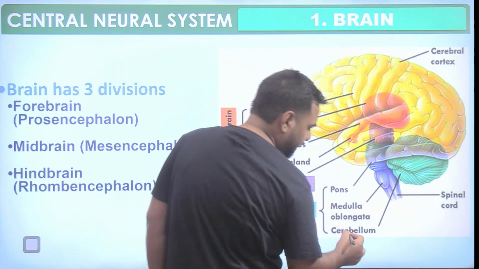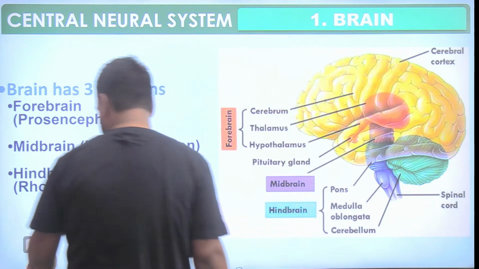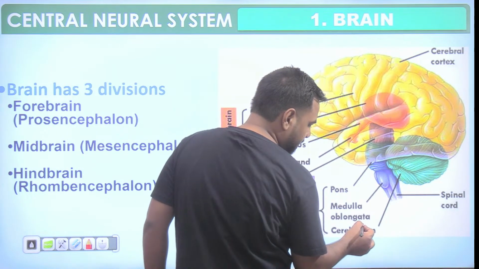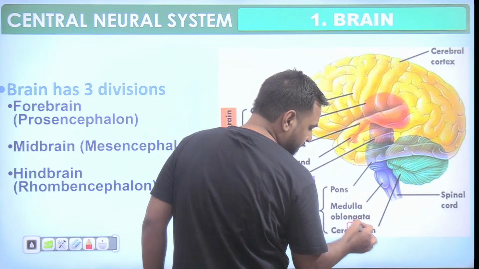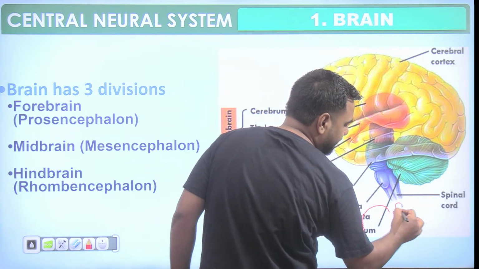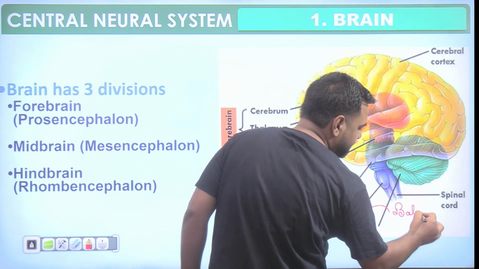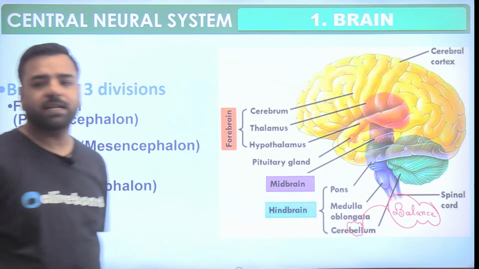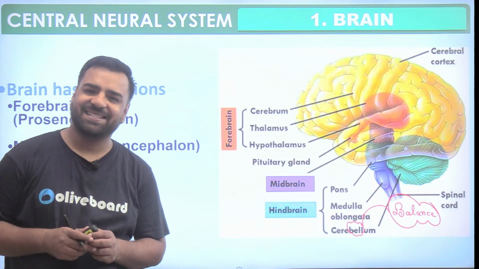So I'll just try to mark it for you. This bell portion, that's the trick by which you can remember. Just have a look at it. Bell. So this bell can be linked with balance. Got it? So yes, this bell can be linked with balance. I guess this part is sorted now.